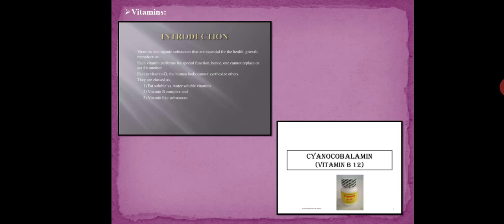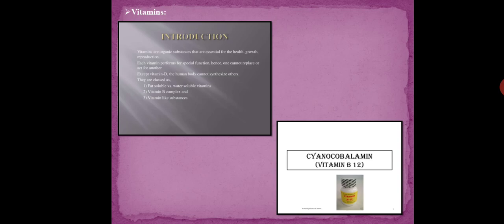There are two types of vitamins: water soluble vitamins and fat soluble vitamins. Before going to the types, we will see what vitamins are. Vitamins are required for the normal functioning of our body system. These are organic molecules and essential micronutrients. The word vitamin has come from the Latin word vita, and vita means life. So it is an organic essential micronutrient.